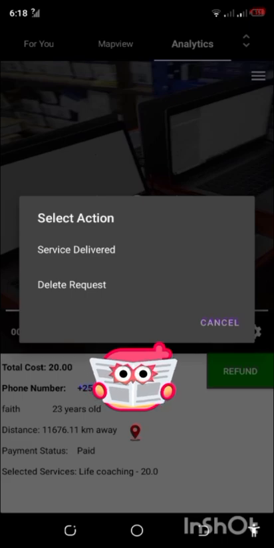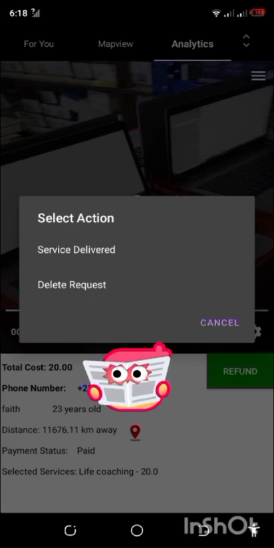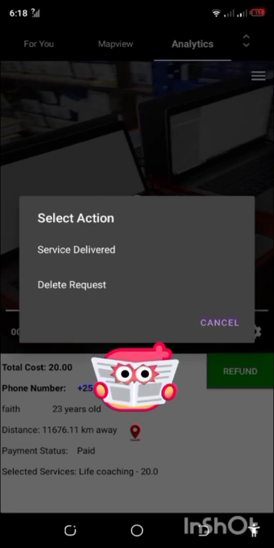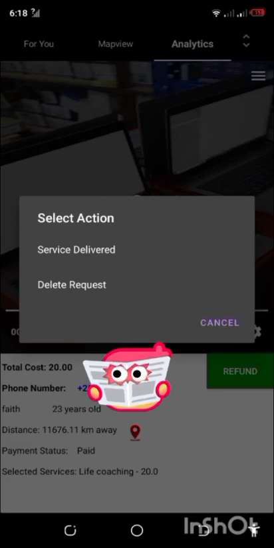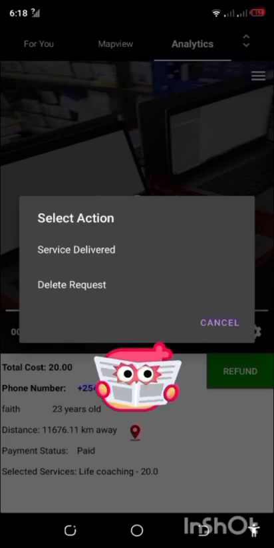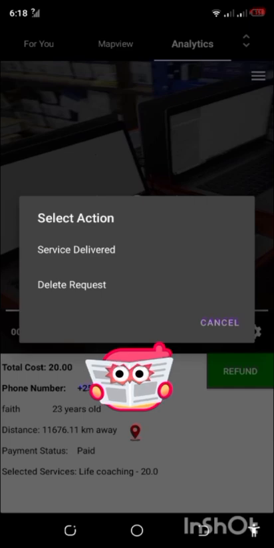So every time you provide a service, ensure the buyer clicks service delivered. And you are also highly encouraged to provide services within the requested time. Kama buyer alikuwa anataka services by saa 10, ensure you provide services by saa 10. That is to ensure that money is non-refundable.